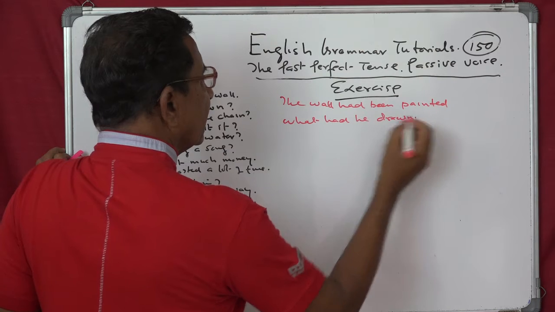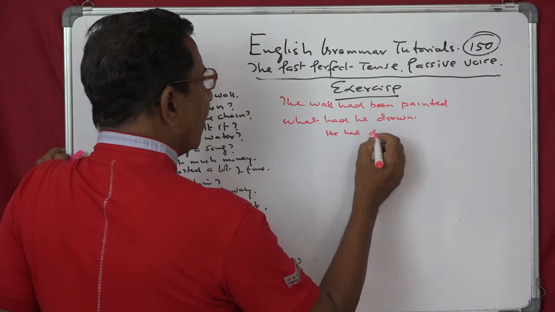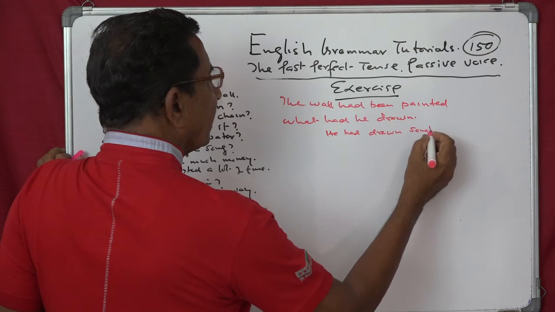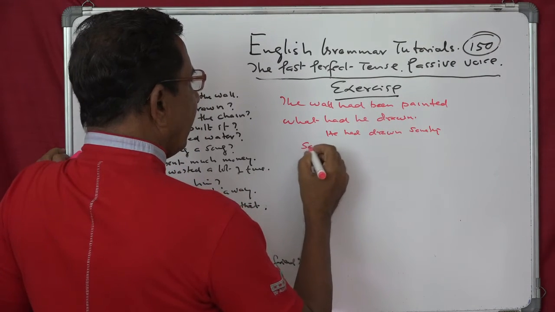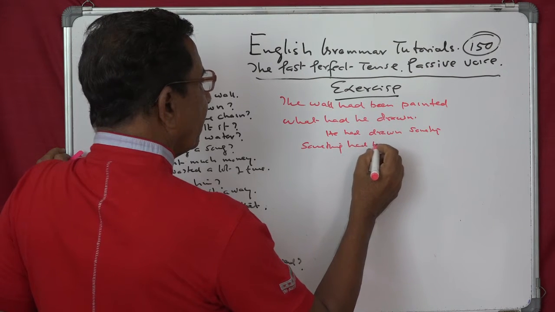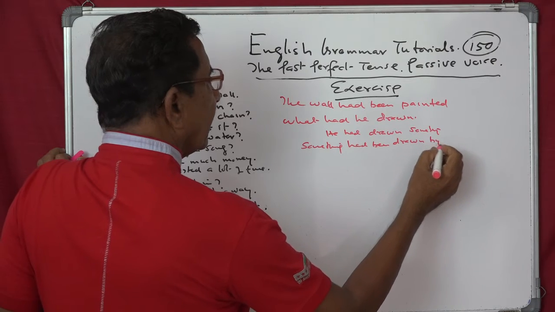So that means he had drawn something. And now, something had been drawn by him.